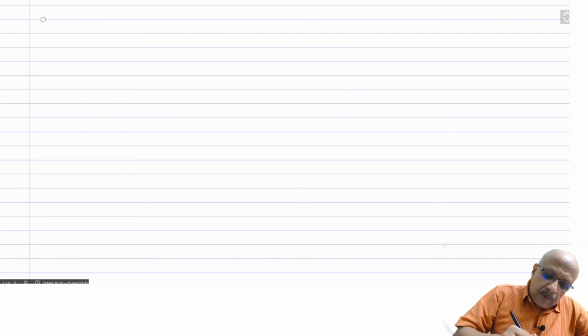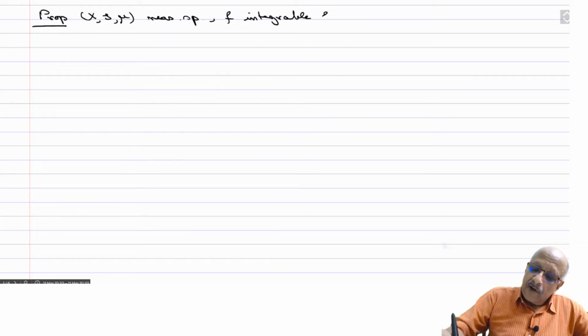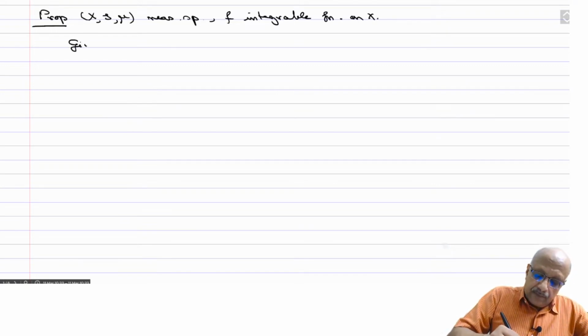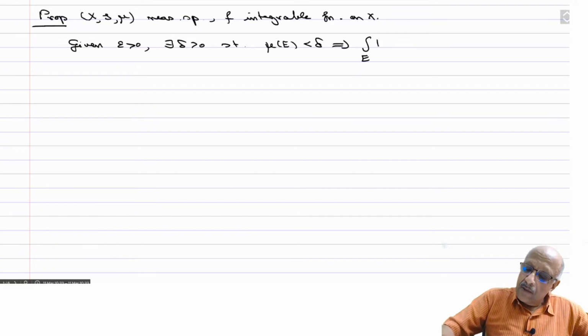You now have this proposition. Let X, S, mu be a measure space, and f an integrable function on X. Given epsilon positive, there exists delta positive such that mu(E) less than delta implies the integral over E of mod f d mu is less than epsilon.